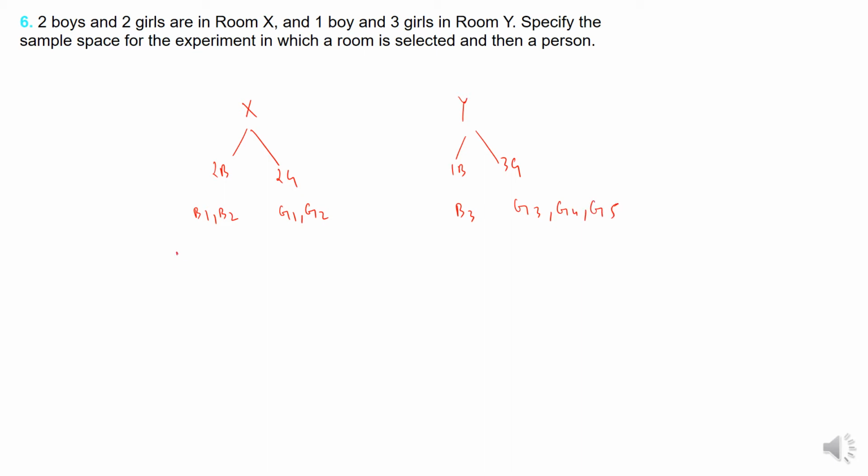Now I am supposed to write the sample space. What can be? XB1, XB2, right? Then XG1, XG2. Now here YB3, YG3, YG4, and what? YG5. This can be all possible outcomes.